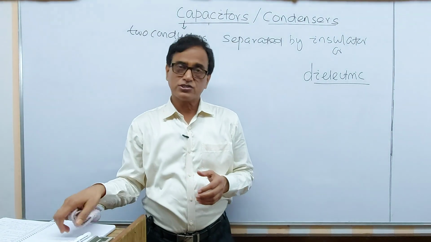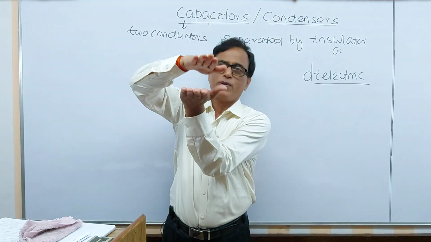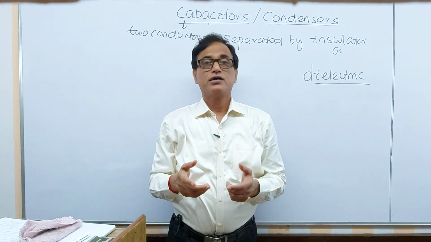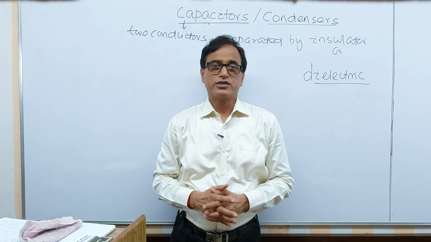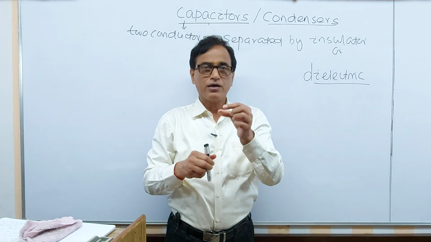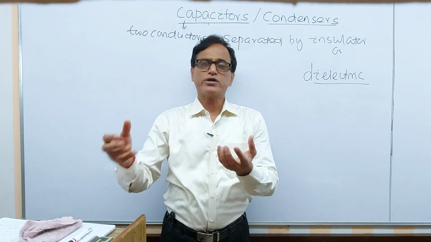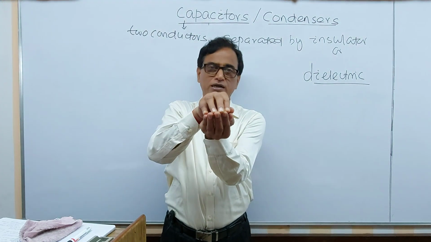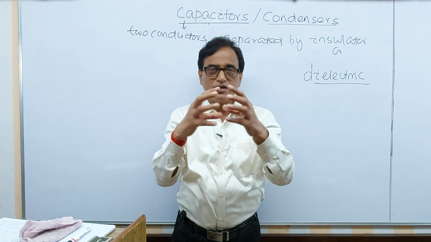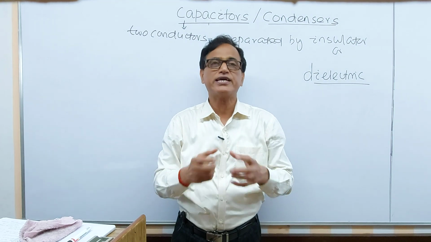If the conductors are in the form of parallel plates, with an insulator, simply take air now. Two conductors in the form of parallel plates separated by air is called a parallel plate capacitor. See, two coaxial cylinders, just like a pen and refill. In between the pen and refill there is air, an insulator. So that is a cylindrical capacitor. Again, you can say two concentric spheres, one conducting sphere surrounded by another sphere, and the intervening medium must be an insulator like air. Then that is a spherical capacitor.